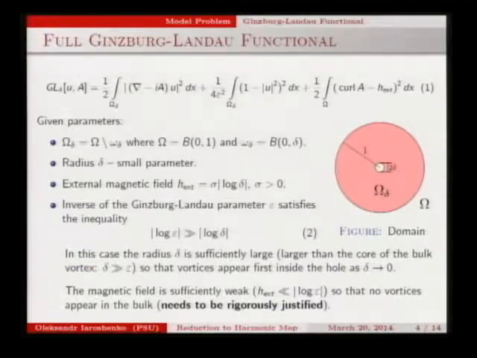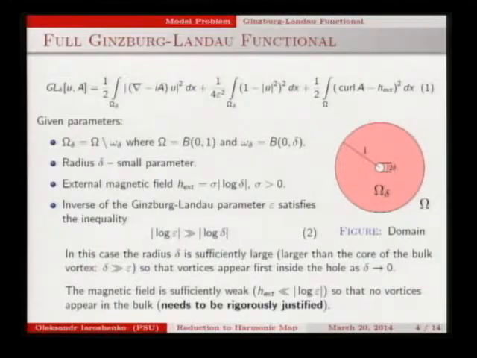So what does this condition actually mean? As you know from all the previous presentations, the size of the core of a possible bulk vortex that can appear inside the domain is epsilon. This condition actually says that epsilon is not even smaller than the size of the hole delta, but even smaller than any power of delta that we'll use in our proof. So this hole is bigger than the core of a vortex.